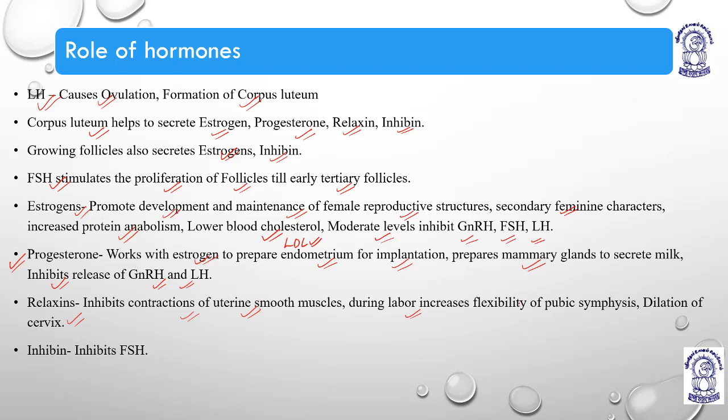If the flexibility of the pubic symphysis increases, parturition becomes very easy, the delivery of the baby becomes very easy. That is why relaxins are there. It inhibits the contraction of uterine smooth muscles, increases the flexibility of the pubic symphysis during labor, and also helps to dilate the cervix so that the baby can be delivered easily. Then inhibin inhibits FSH. Nothing much to tell.